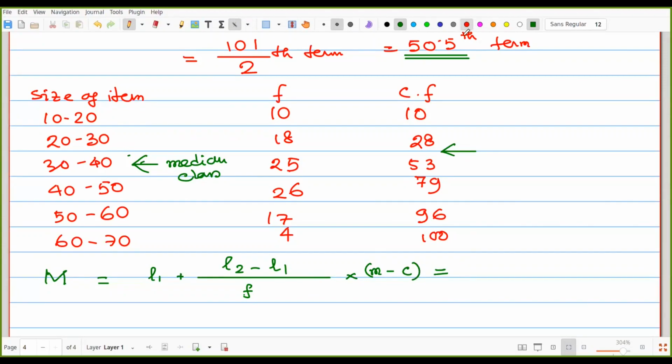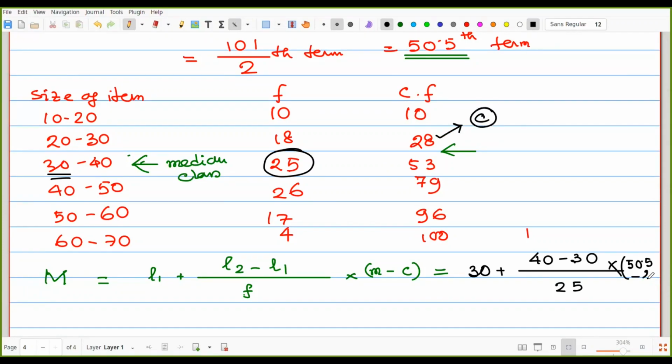Write down the first one, L1 means that is 30, the lower value, plus L2 minus L1, that means 40 minus 30 upon F. F means here the value is 25, then into 50.5 minus C. C was 28 because that is the previous cumulative frequency.